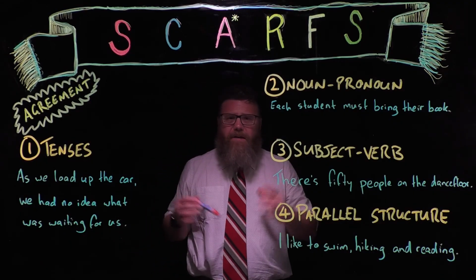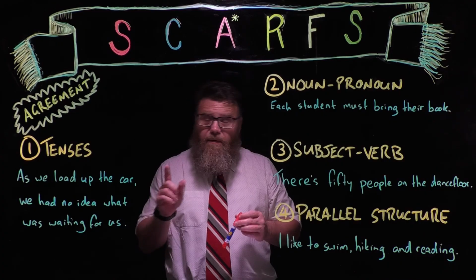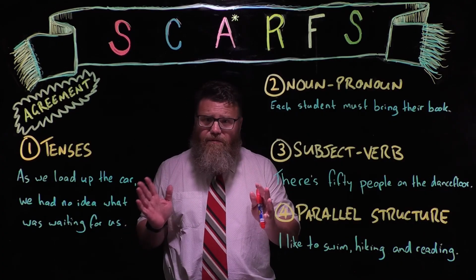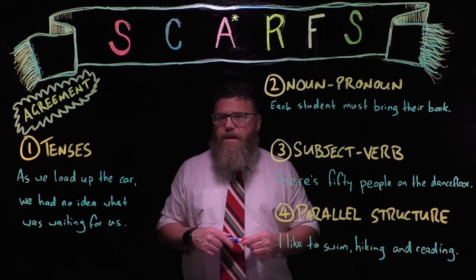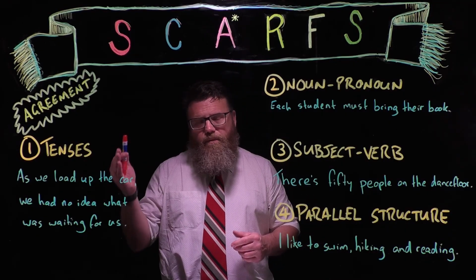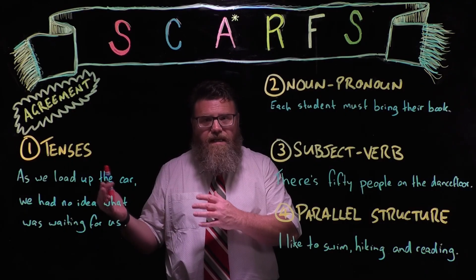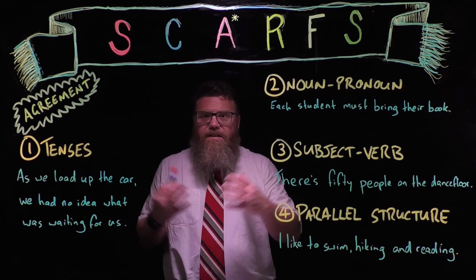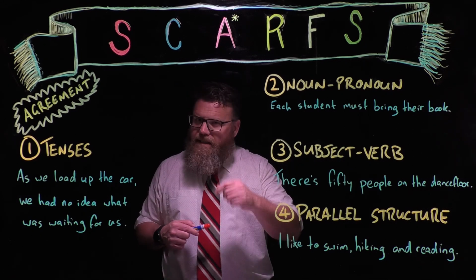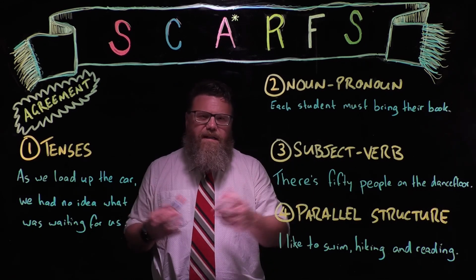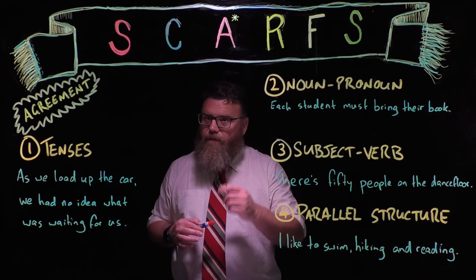So there are four big areas where there might be a lack of agreement in sentences, and I will do a separate video on each of these, but I just want to quickly introduce those four areas to you with some examples. Okay, so the first area is where we have lack of agreement with the tenses in the sentence. So past, present and future tense. And sometimes they change unintentionally as we're writing our sentence. And unless it's a deliberate choice for some sort of stylistic reason, they shouldn't really change. And that's when it can end up sounding confused.